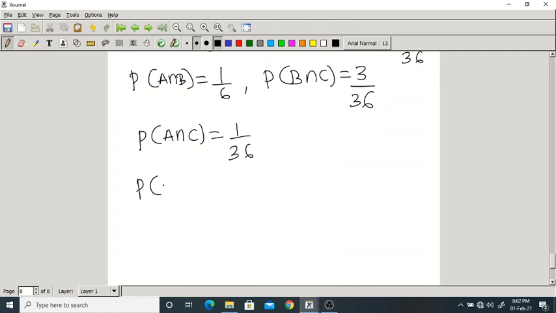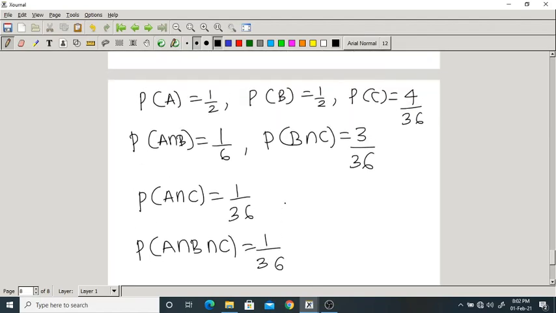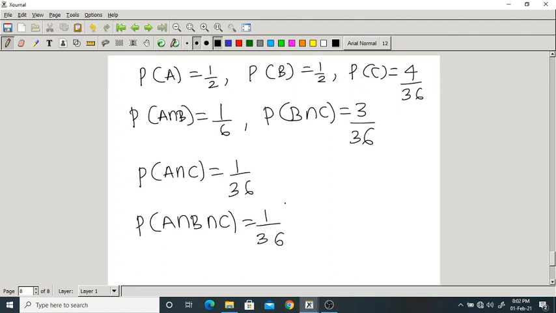Probability of A intersection B intersection C equals 1 by 36. Now, by looking at all these probabilities, what can you write?